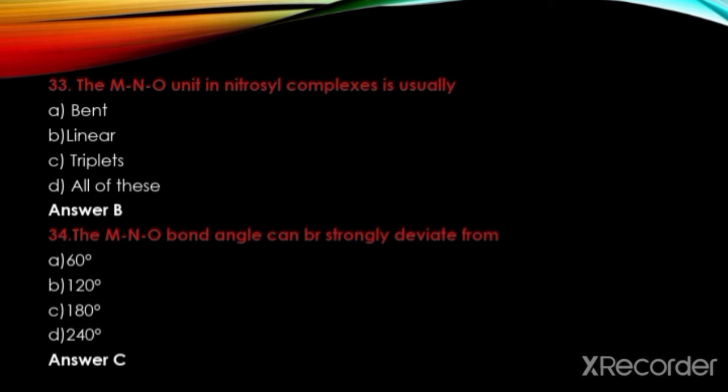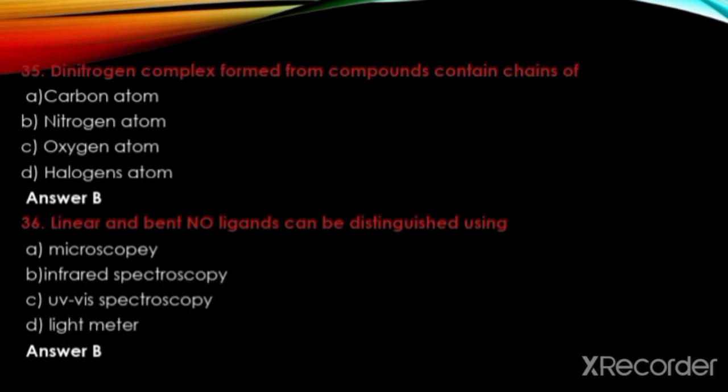The answer is C, 180 degrees. Dinitrogen complexes are formed from compounds containing chains of carbon atoms, nitrogen atoms, oxygen atoms, halogen atoms. The answer is B, nitrogen atoms. Linear and bent NO ligands can be distinguished using microscopy, infrared spectroscopy, UV-visible spectroscopy, light meter. The answer is B, infrared spectroscopy.